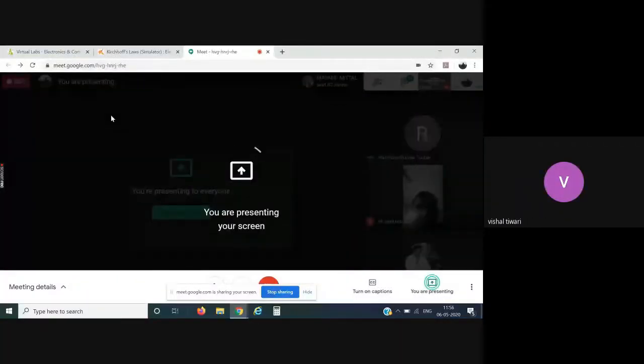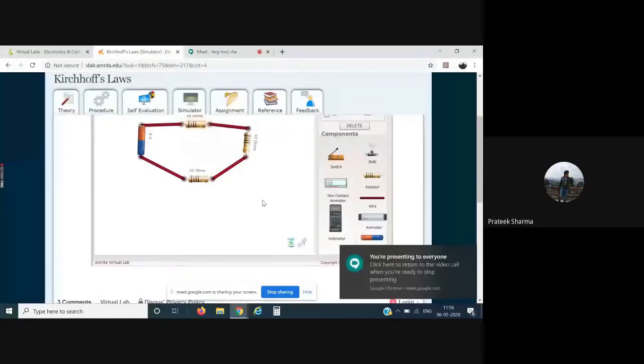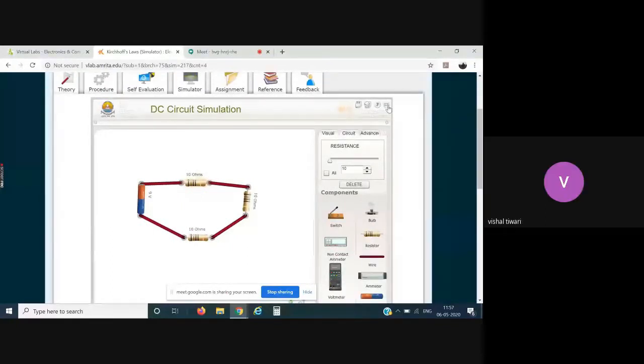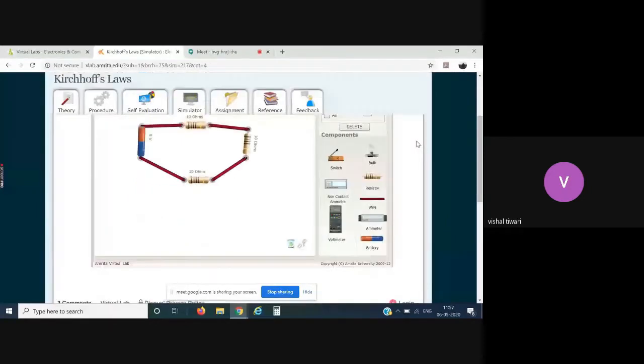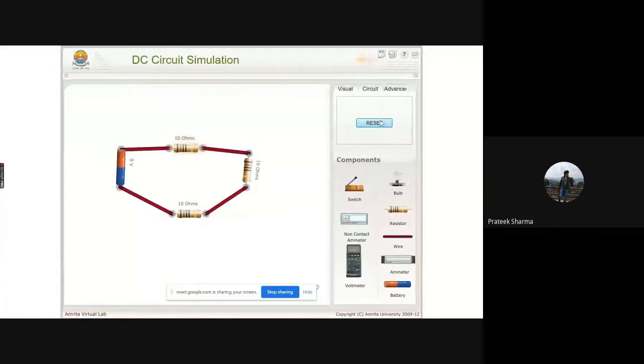Now it's visible. Is it visible? Yeah. Okay, so please tell me if you face any queries. I'll just again start sharing the screen. Okay. Actually, I'm requesting you to please draw the circuit again. Actually, we haven't seen anything. Sure, no issues. I hope the screen is visible now.